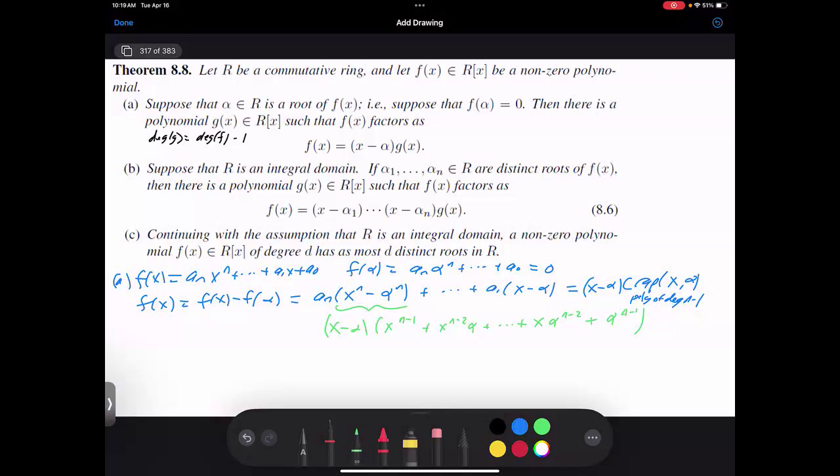If I give you, say, Z mod 12Z star, and I give you x squared minus 1, it has roots 1, 5, 7, and 11. This is the danger. We have to be very careful. We're used to, if I give you a polynomial of degree 2, it has 2 roots. If I give you a polynomial of degree 3, it has 3 roots. Here's a polynomial of degree 2, and it has 4 roots.